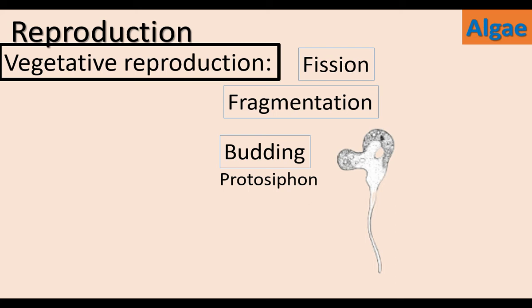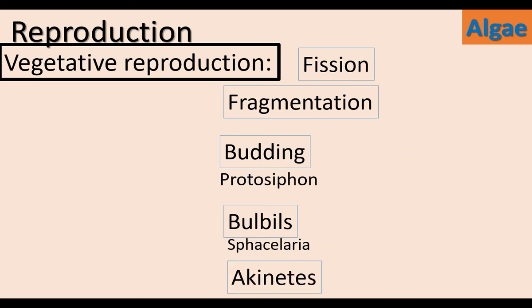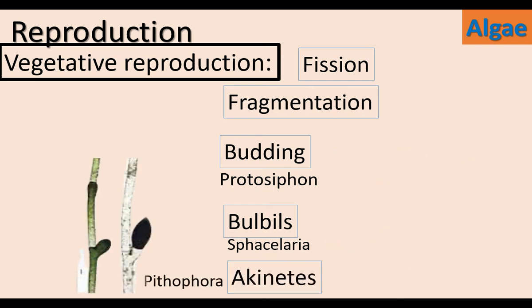The buds develop into new alga. Bulbils are V-shaped branches. They develop into new alga. Example, Sphacelaria. Akinetes are resting spores produced by Pithophora. These akinetes develop into new alga.